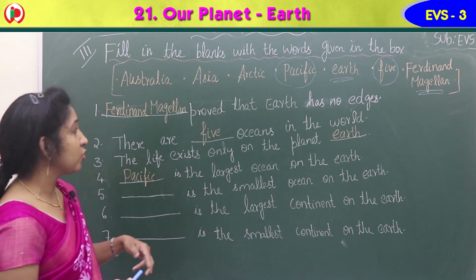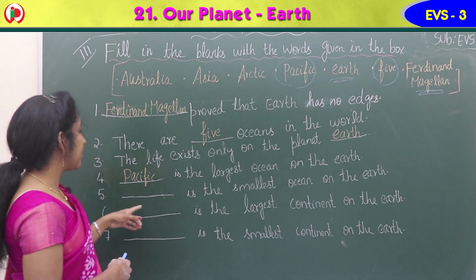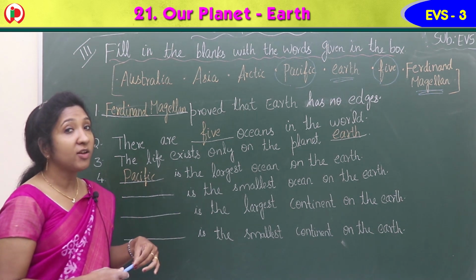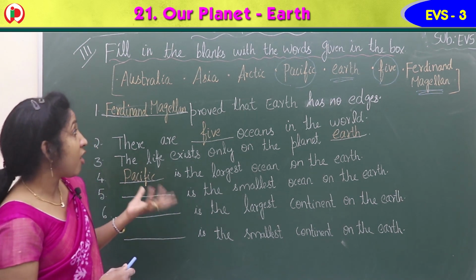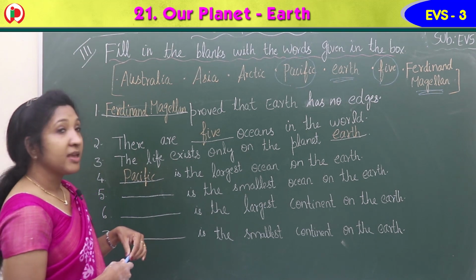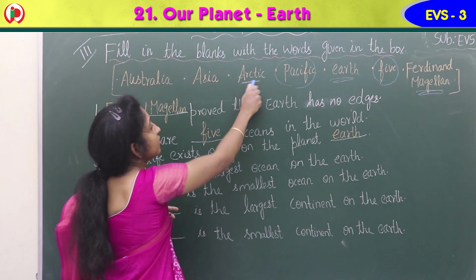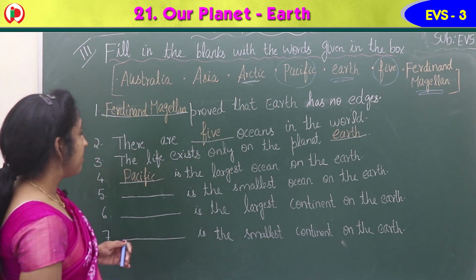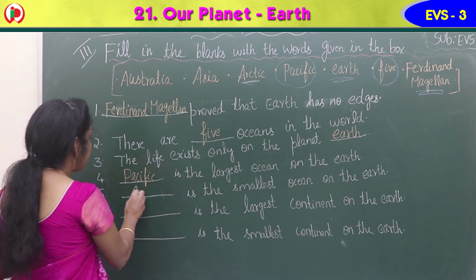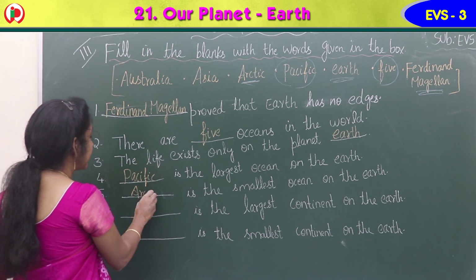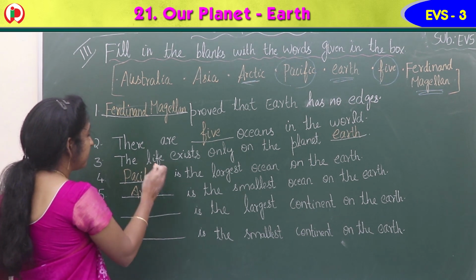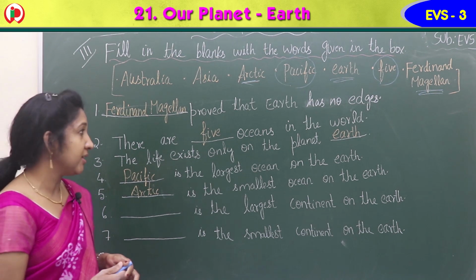Pacific is the largest ocean on the earth. Fifth, dash is the smallest ocean on the earth. Which is the smallest ocean? Yes, the Arctic Ocean. A-R-C-T-I-C. Arctic is the smallest ocean on the earth.